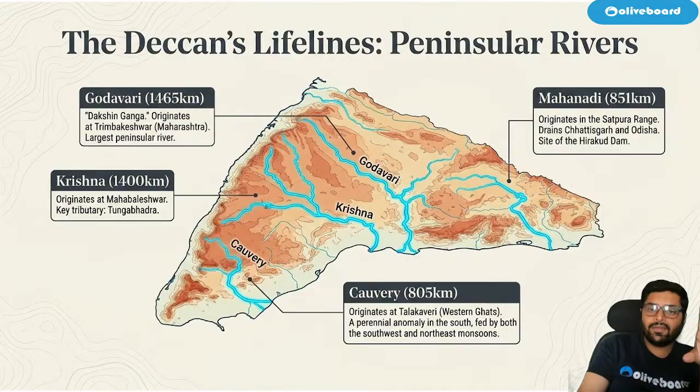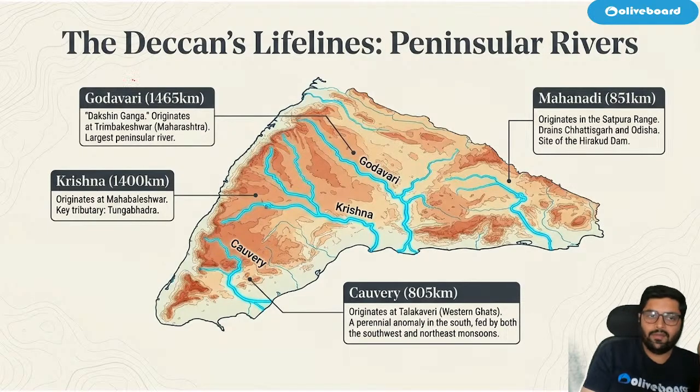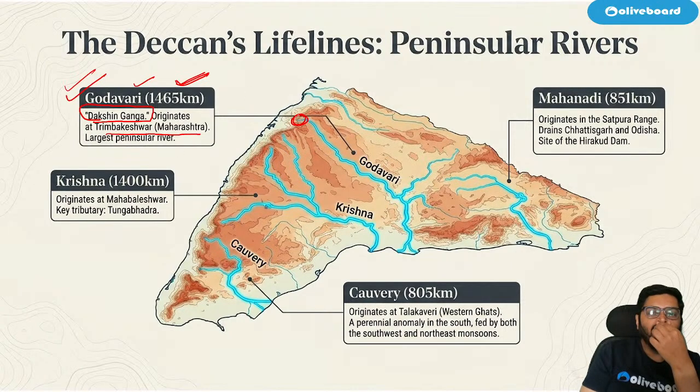Correct. Then we have Peninsular river system, wherein Godavari is the most important river. Around 1,465 kilometers it flows in India, and it is also known as Dakshin Ganga. Please note down, super important, Dakshin Ganga, because of its length, vastness, and religious importance. Where does it originate? In Trimbakeshwar, Maharashtra.